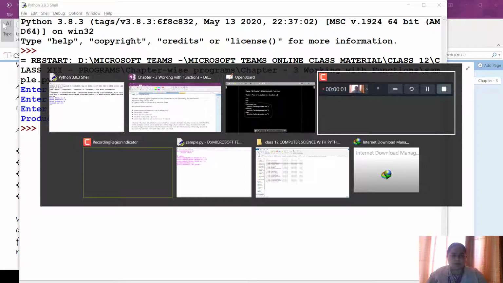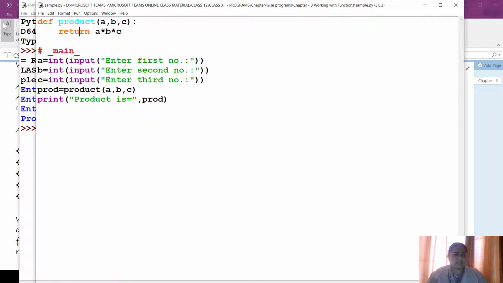So I have a program here. As you can see, it is a program which uses a function named product to return the product of three passed values, three passed numbers, right? So here main is the global area, and this is a program block. Product is a program block which actually consists of some statements.